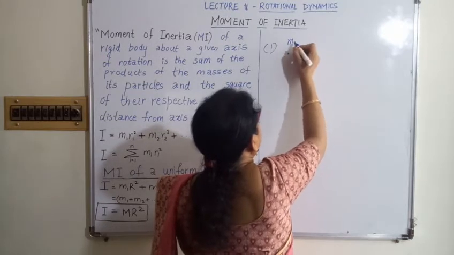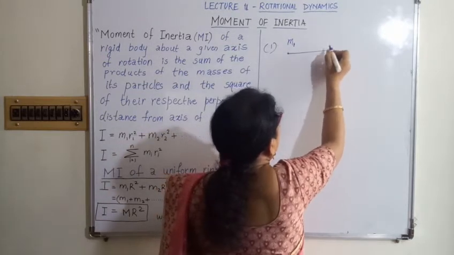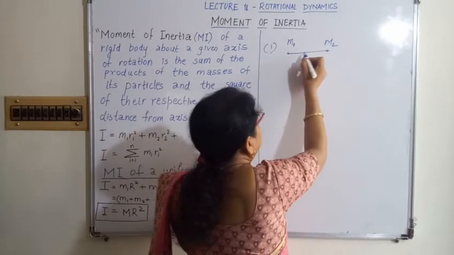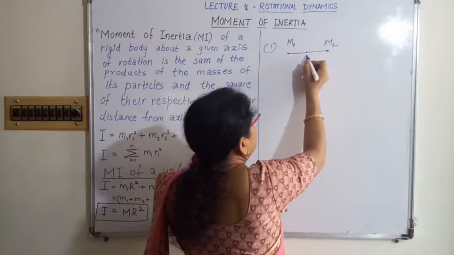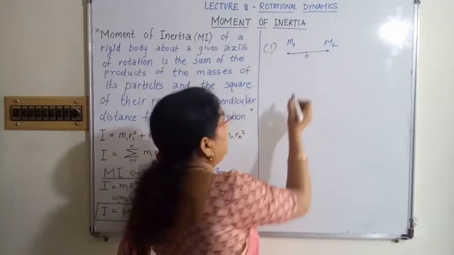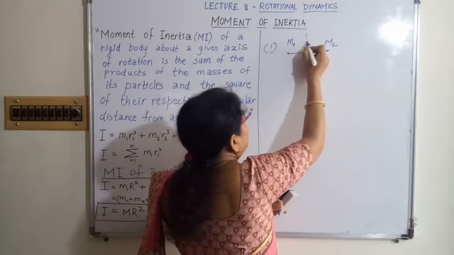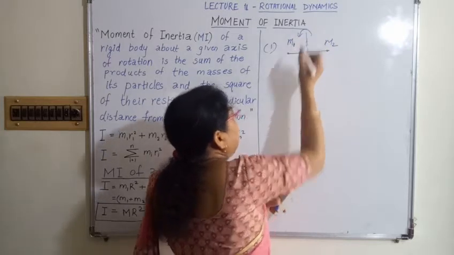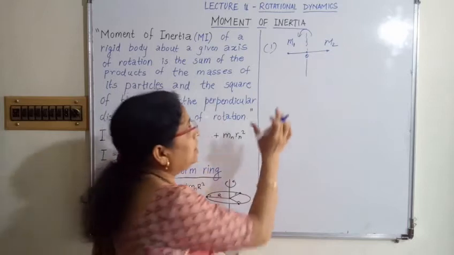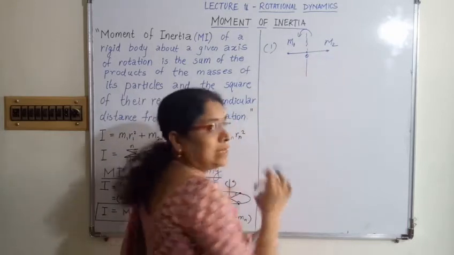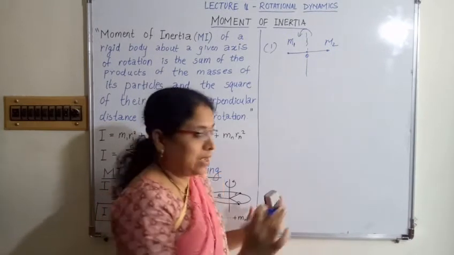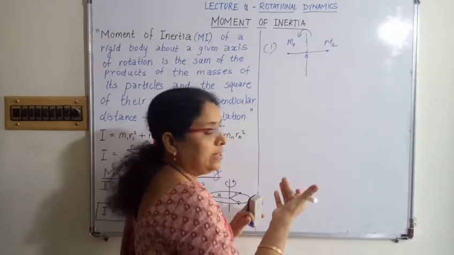Suppose m1 and m2 are the two point masses, and this is the center of the system. From the center of the system there is an axis passing perpendicular to the system. The two masses are attached by a weightless string, and the two masses rotate in this direction.